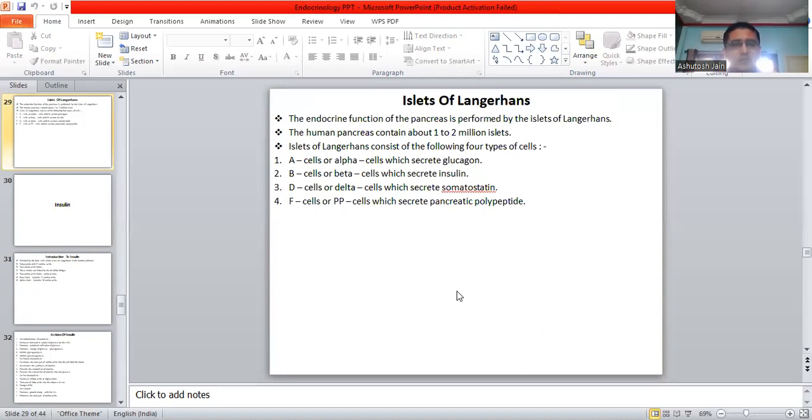The human pancreas contains about 1 to 2 million islets. Islets of the Langerhans consist of the following four types of the cells: alpha cells which secrete the glucagon, beta cells which secrete the insulin, delta cells which secrete the somatostatin, and pancreatic polypeptide cells which secrete the pancreatic polypeptide. Insulin is the only hormone which brings down the blood glucose level to normal, whereas the glucagon is just having the opposite effect.